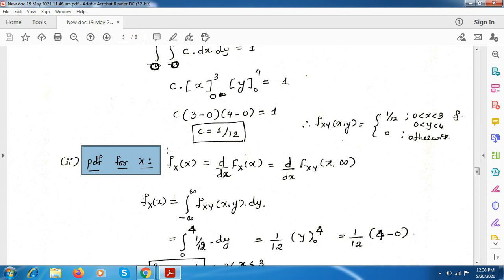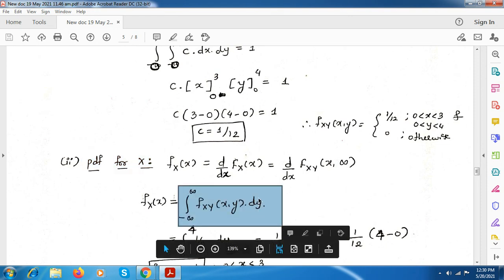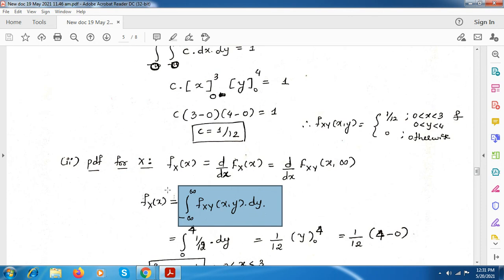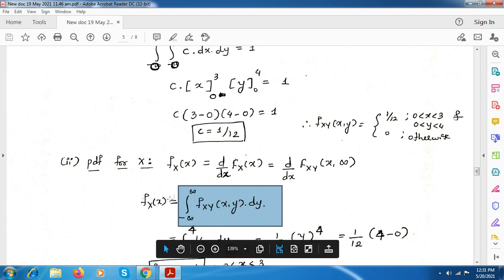Similarly, fy of y also you try to solve using this same equation, but the integration with respect to x will be there for the fy of y, wherein only this limit will change. Here it is 0 to 4, and for fy of y the limit becomes 0 to 3, because the range for x they have given is from 0 to 3. You just take it as assignment and solve both this fx of x and fy of y. Okay, you just note down this. It is the marginal PDF value.